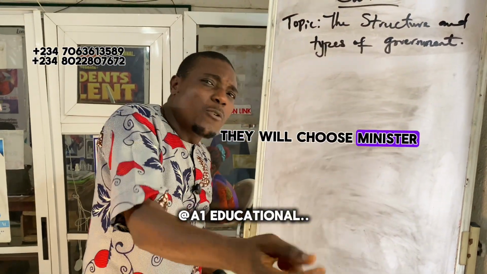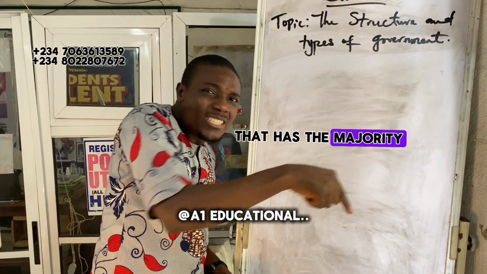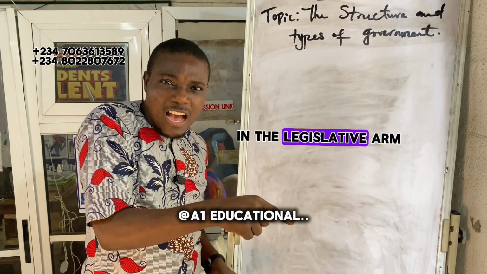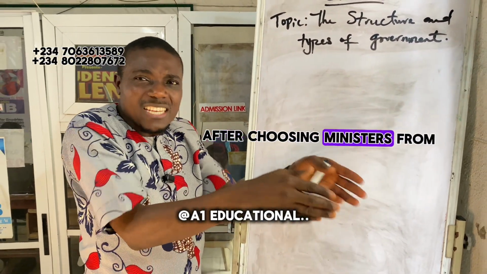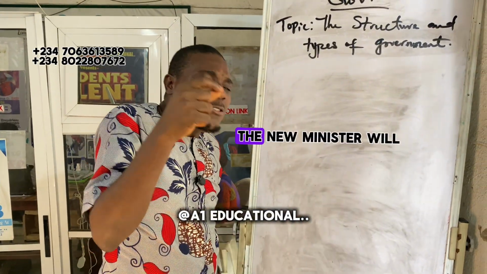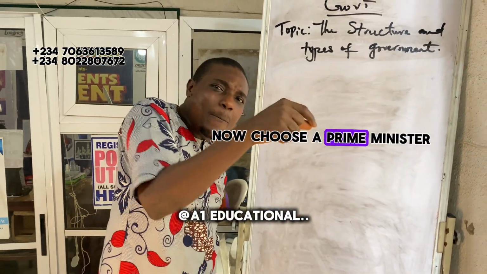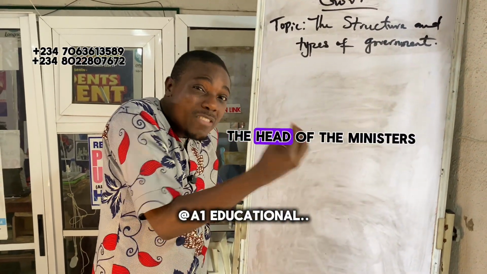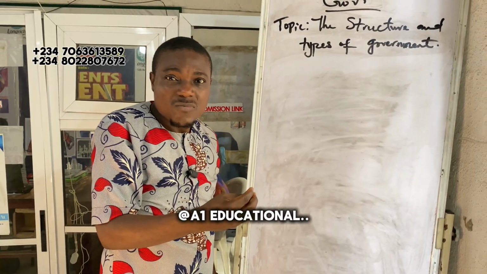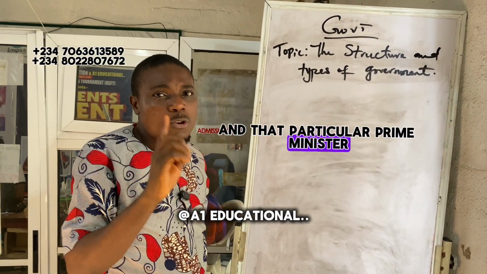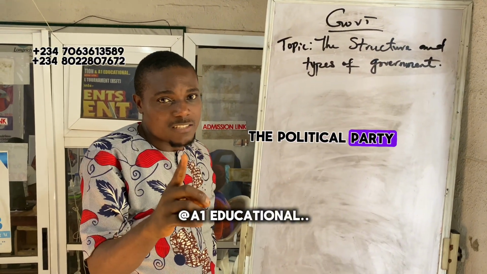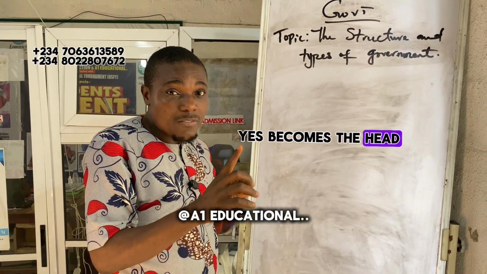They will choose ministers from that particular party that has the majority in the legislative arm. After choosing ministers from that party, the ministers will then choose a prime minister. The prime minister is the head of the ministers among them, who will look into the day-to-day activity. And that prime minister becomes the head of the political party.